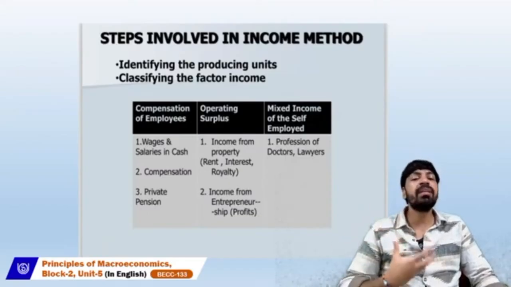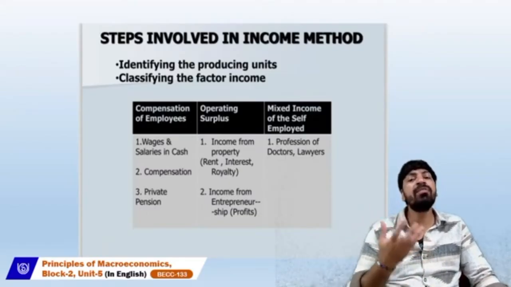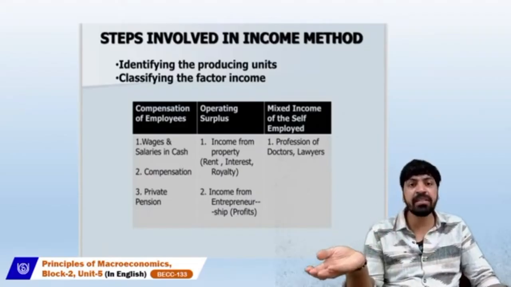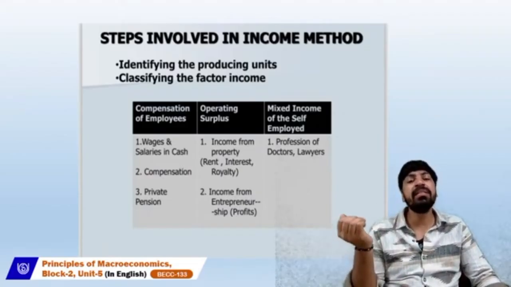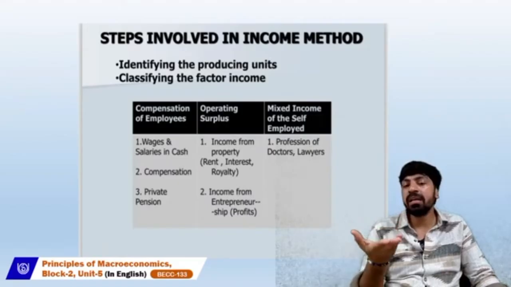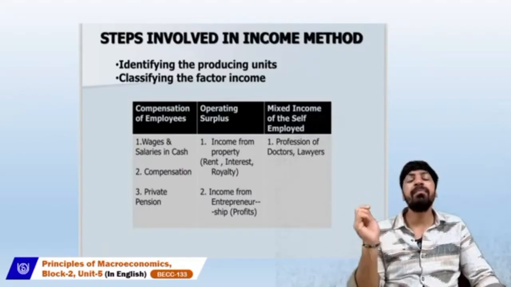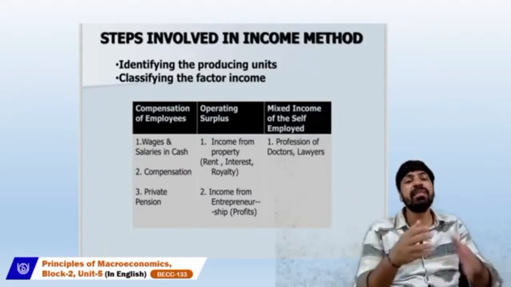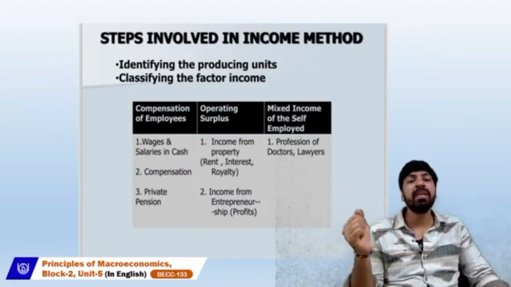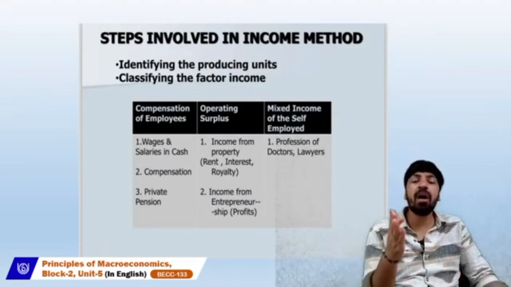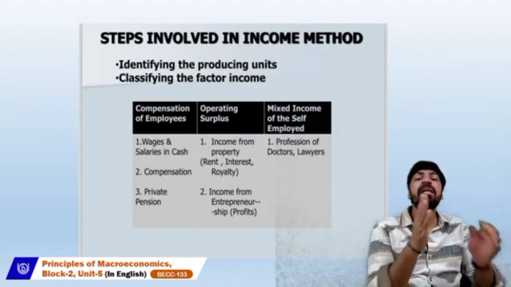Then whatever income is earned from the various factors, whether it is compensation of employees, operating surplus, or mixed income of the self-employed person or individual. So this is called the factor income. So you need to classify. How do you classify the factor income?